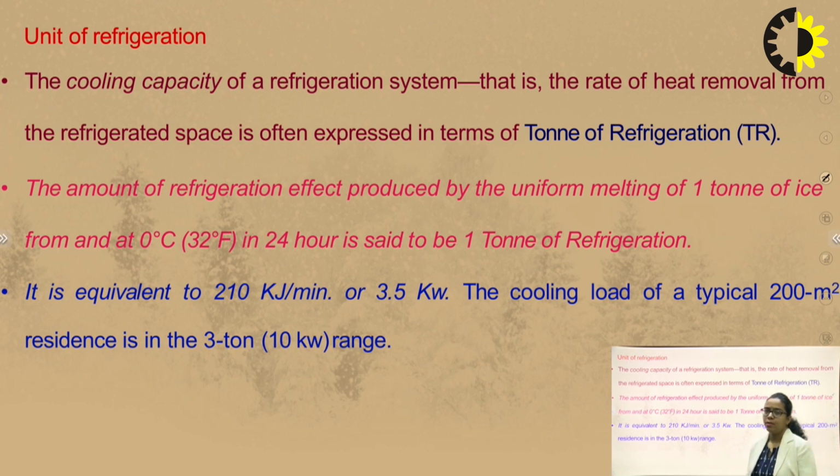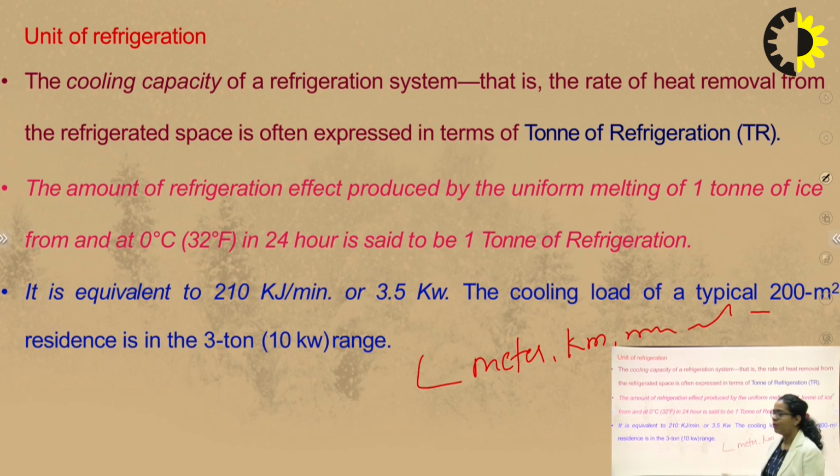The next term that is coming to picture is unit of refrigeration. So unit is what? Unit is basically the measurement of any parameter or any quantity. It can be a physical parameter, like you measure some quantity of mass or length, then you use some units there. As in case of length, you will use meter, kilometer, mm, etc. But in case of mass, you can take different parameters like kg, pounds. So these are the units in case of mass measurement.